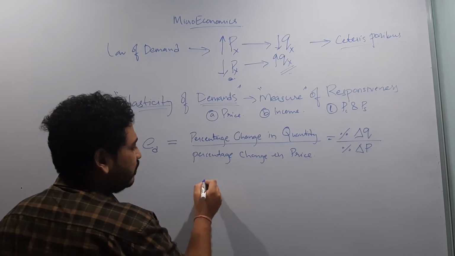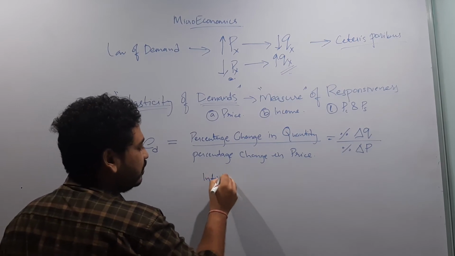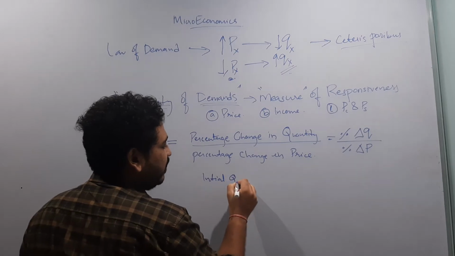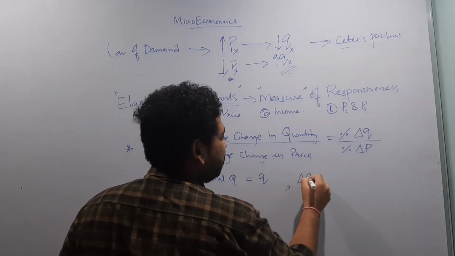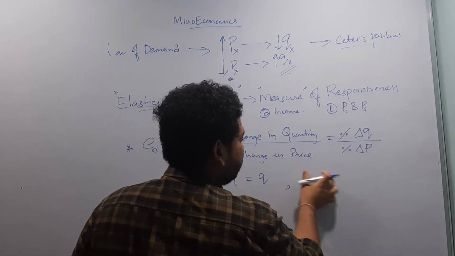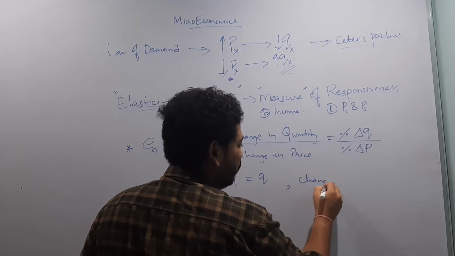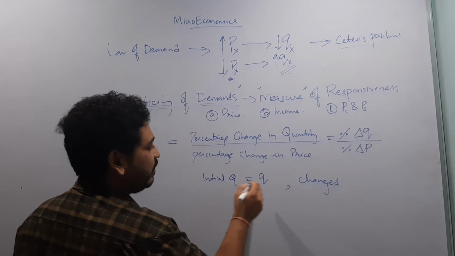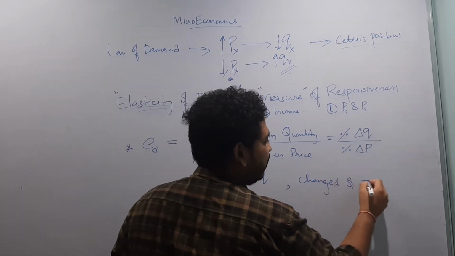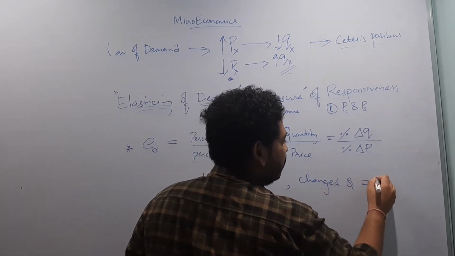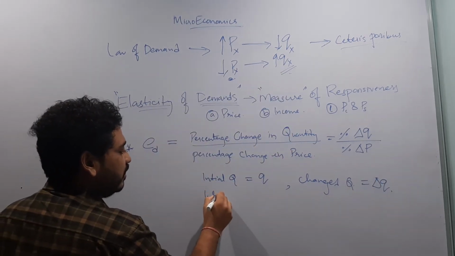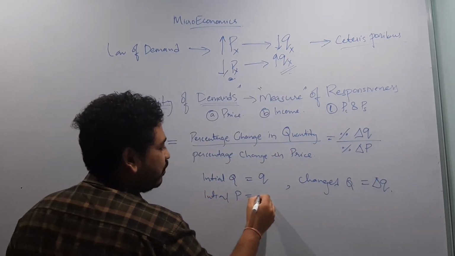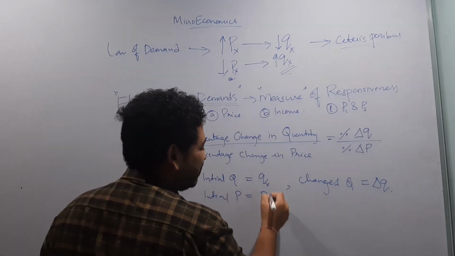Let us assume that the initial quantity is Q and the changed quantity is delta Q. On the contrary, the initial price is P.